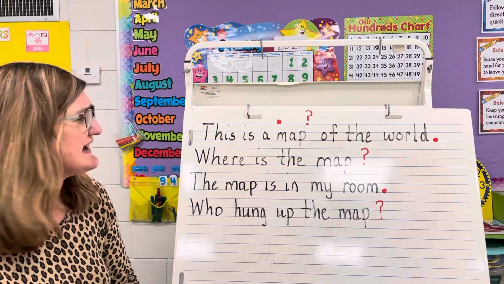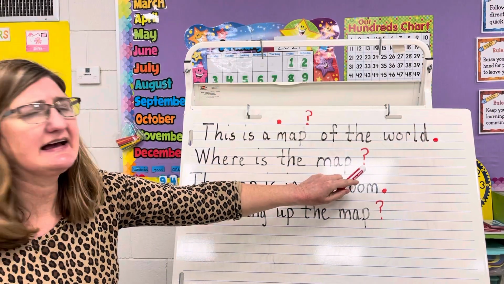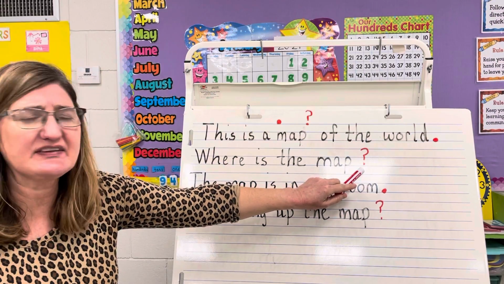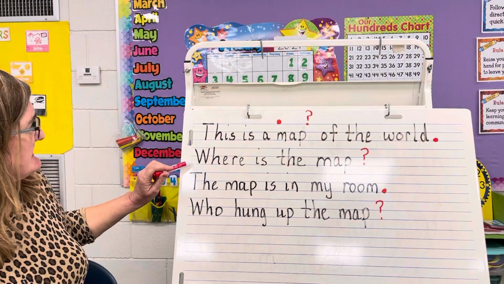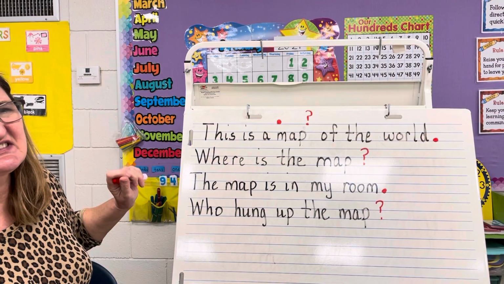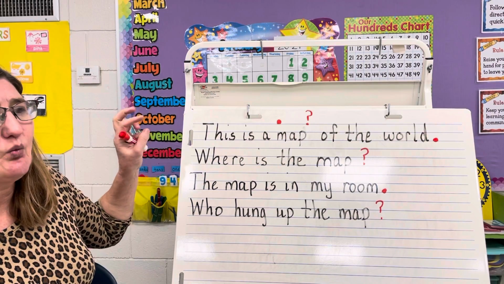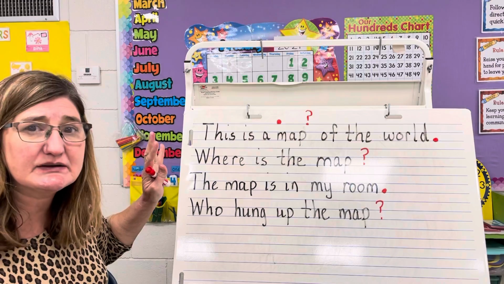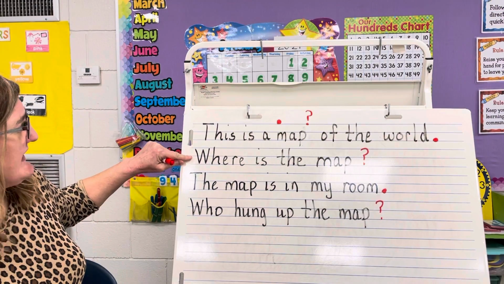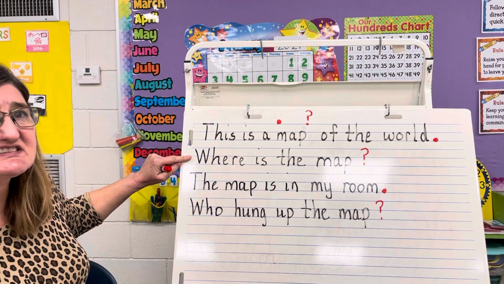If you said asking sentence, you're correct. Because I see a, what kind of mark? Question mark at the end. And guys, a lot of times, where is at the beginning of a lot of asking sentences. It's one of those asking words. Who, what, why, where, when. Remember, we talked about those words? All right, so where is the map? We don't know. So they're asking.